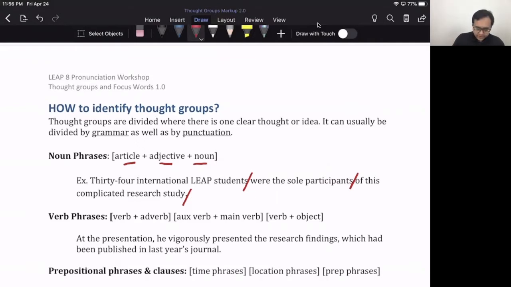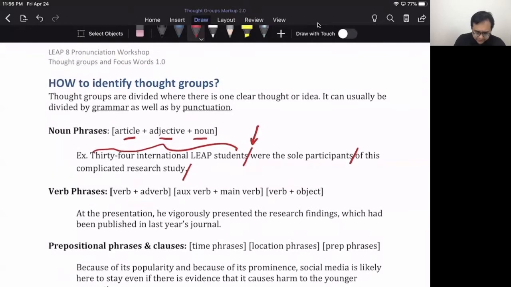Okay? So you can read it again with me, and just make sure you breathe at these breaks, but also that you don't pause anywhere else. Okay, let's try it together. 34 international LEAP students were the sole participants of this complicated research study. Okay, good. So again, two things you have to keep in mind. One is pause there, but also don't pause anywhere in between, okay? That's what makes it confusing. 34 international LEAP students were the sole participants. So make sure you don't pause anywhere else, okay?